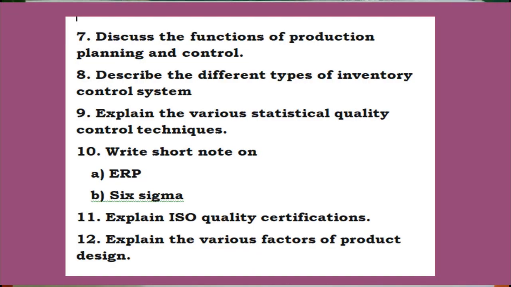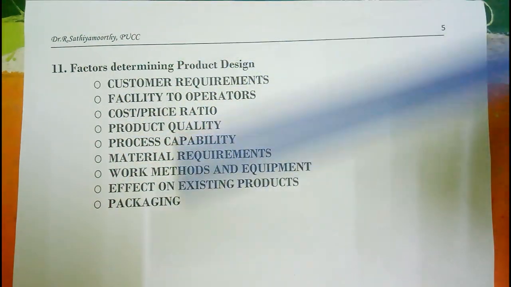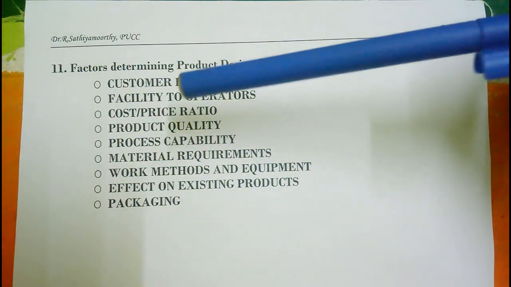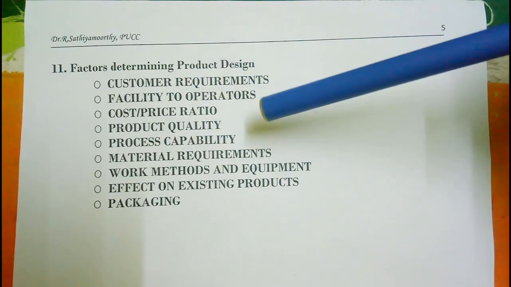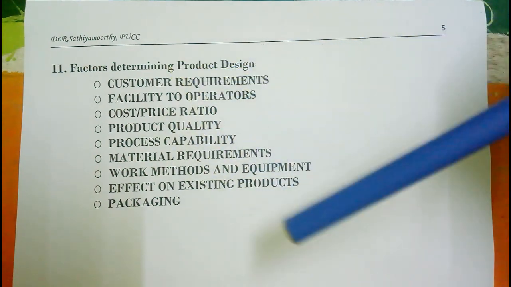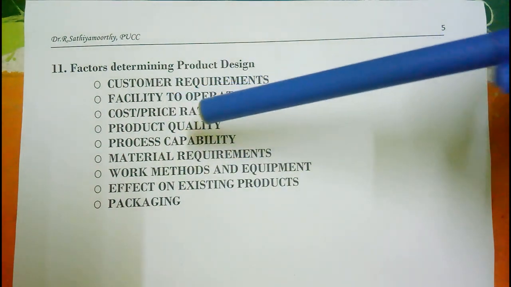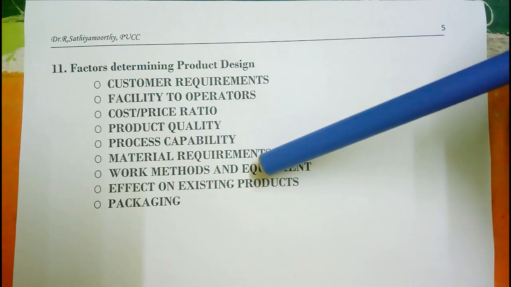In the operation management paper, the last revision question we are going to see is factors determining product design. These are all the factors which determine the product design. First factor, customer requirements. Second factor, facility to operate. Third factor, cost price ratio.